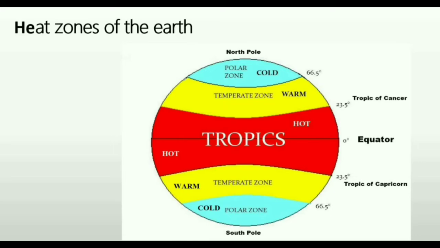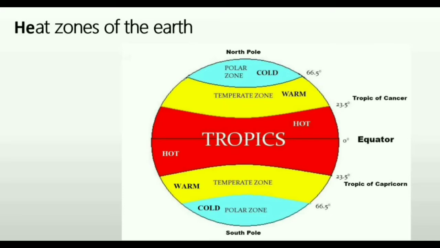This is the torrid zone. Red color is the torrid zone. Yellow color is the temperate zone. It is written here also, temperate zone, in the northern side also and in the southern side also. And the last one is the frigid zone. It is also called the polar zone. It is in the northern side also and in the southern side also. These three are the main heat zones of the earth. So we will see one by one about all these.